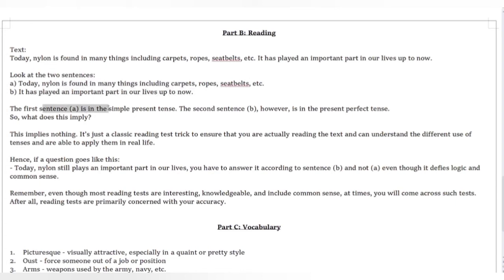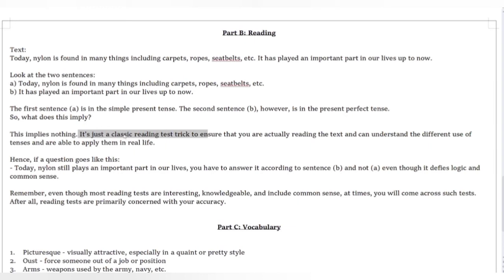So the first sentence, A, is today it is found. It's simple present tense. The second sentence, however, B, it has played, is in the present perfect tense. You know what the present perfect tense means. So we did that. So what does this mean? What does it imply? Why did the tense suddenly change? What does it imply? It's just nothing. It's not a very big thing. It's just a classic reading test trick.